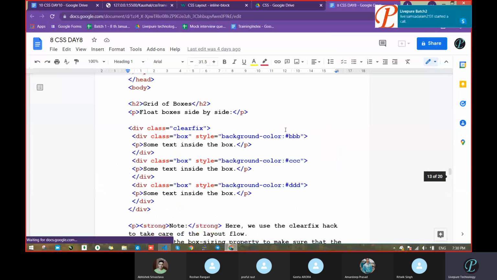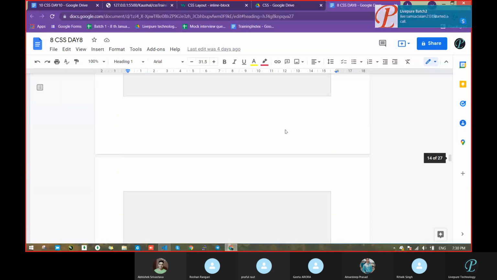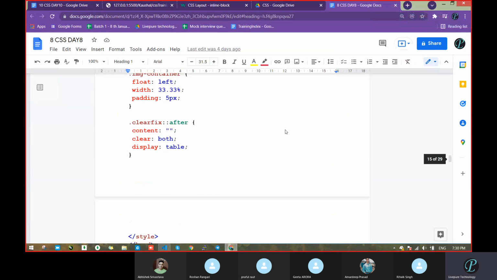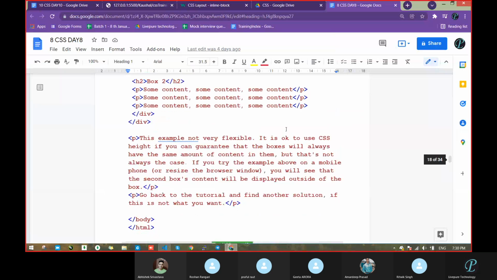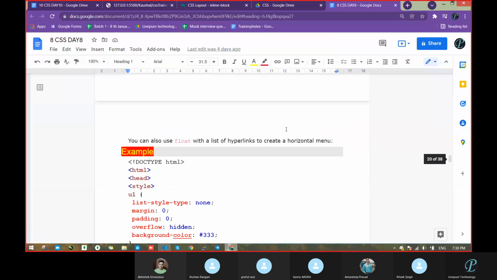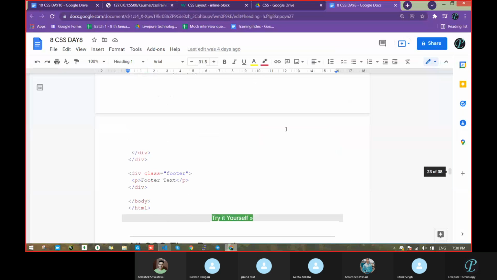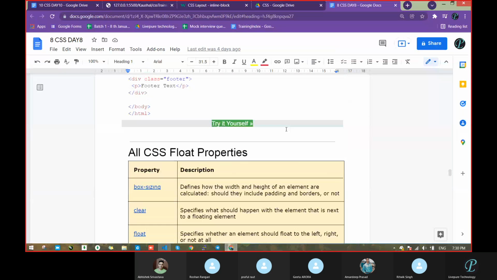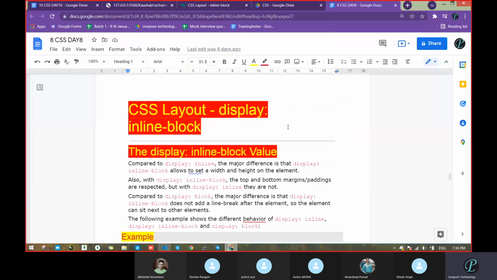Layout over this. Box sizing, height and width. Table layout examples. Float, okay. Then display inline block. Yeah, got it. This much. First we will cover this one.